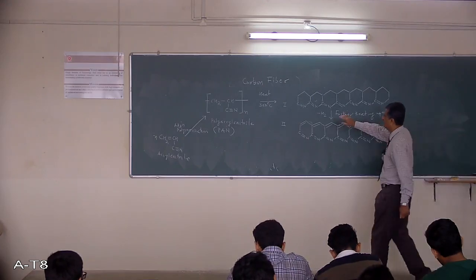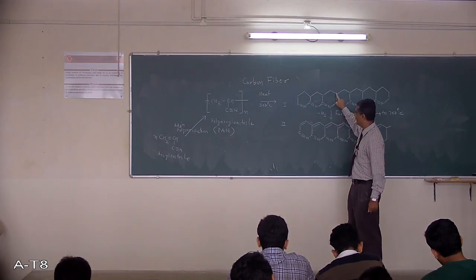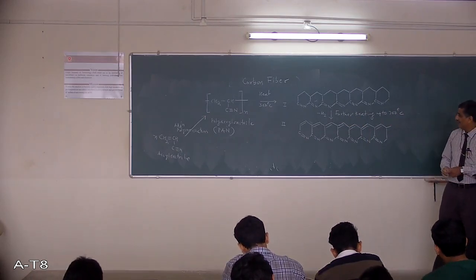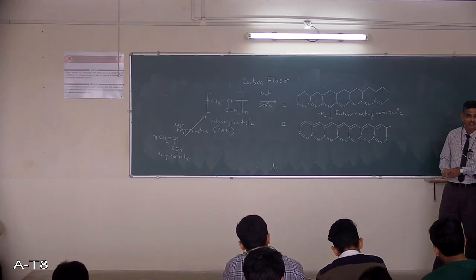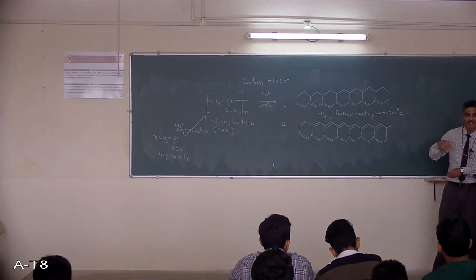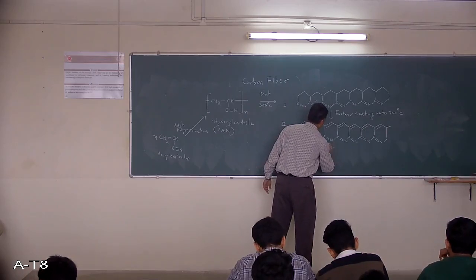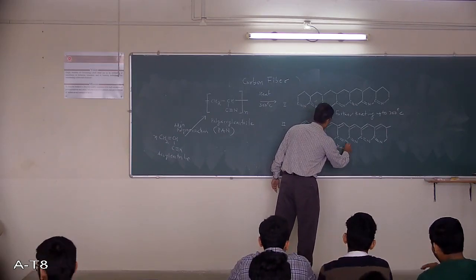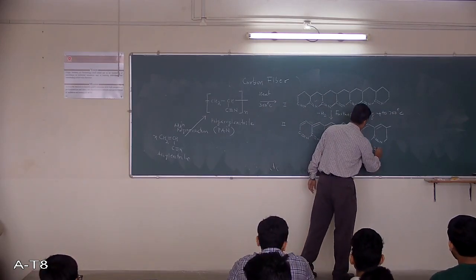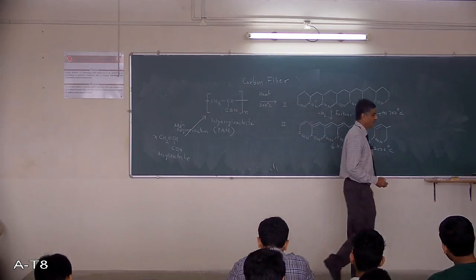Stage 2 is elimination of hydrogen from that cyclic compound. Minus H2 means one hydrogen from here, one from here, one from here, like that, hydrogen is eliminated, with further heating up to 700 degrees centigrade. Now the last is further heating again, directly up to 2000 degrees centigrade.